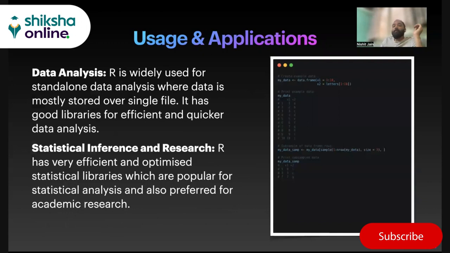So coming to usage and applications, right? R has very limited usage and application. That's something I would say because mostly the analysts or the data scientists, right? They prefer it only when they want to do a standalone analysis, right? Wherein they have a set of data, they want to do an EDA on it, they want to derive some insights out of it, and that's just a one-off analysis.